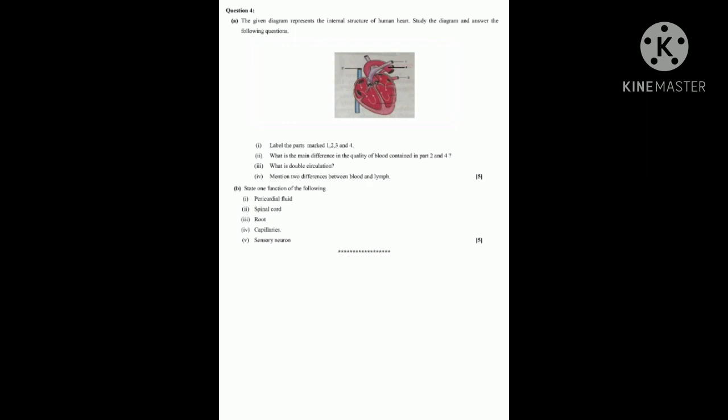Next, sensory neuron. It carries the impulses from sense organs to spinal cord or brain.